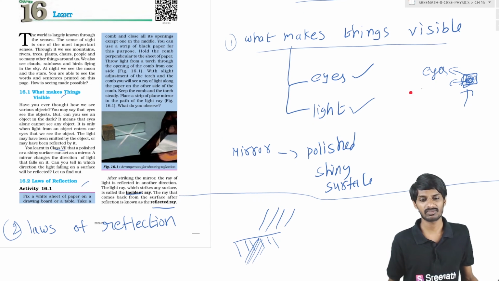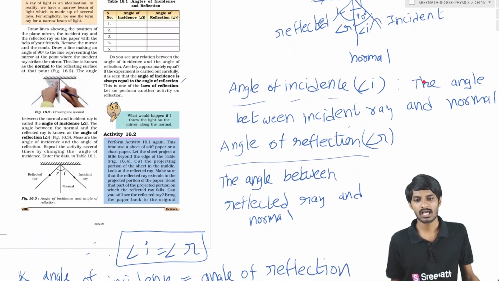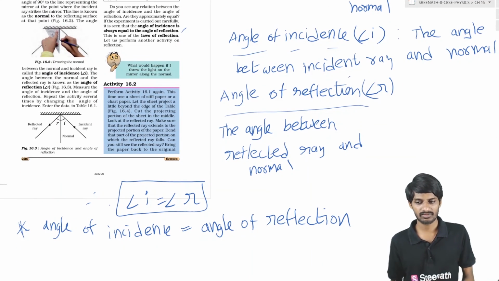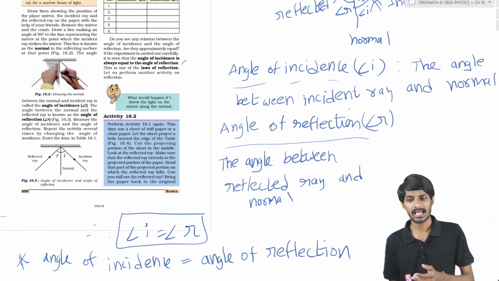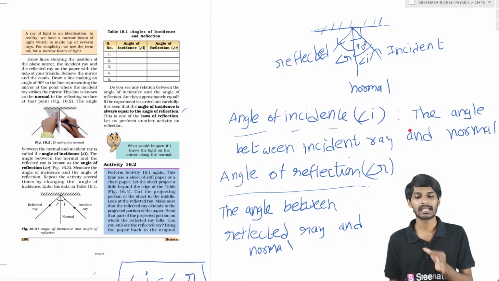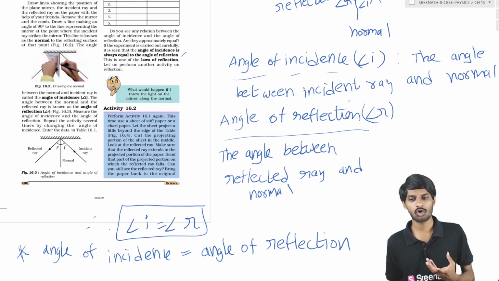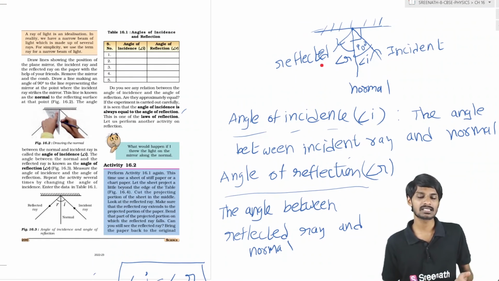Okay, then laws of reflection. What are the laws of reflection, students? So the law of reflection is that, students, the angle of incidence is equal to the angle of reflection. So what is the angle of incidence? The angle between the incident ray and the normal. What is the angle of reflection? The angle between the reflected ray and the normal. So what is the incident ray and what is the reflected ray?